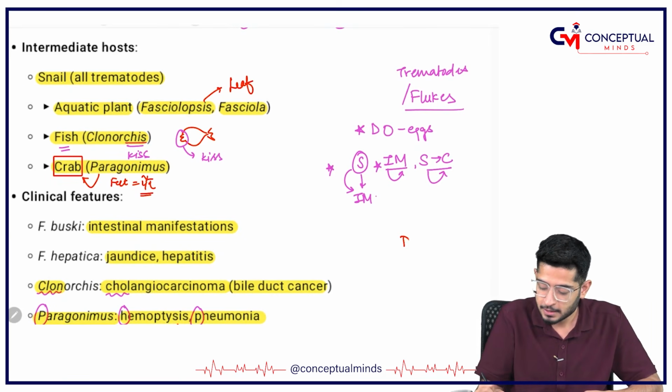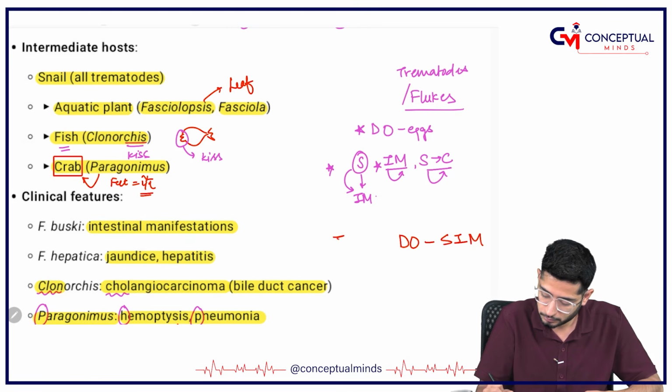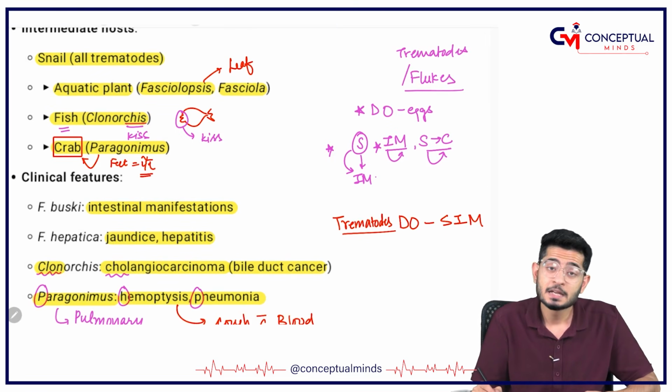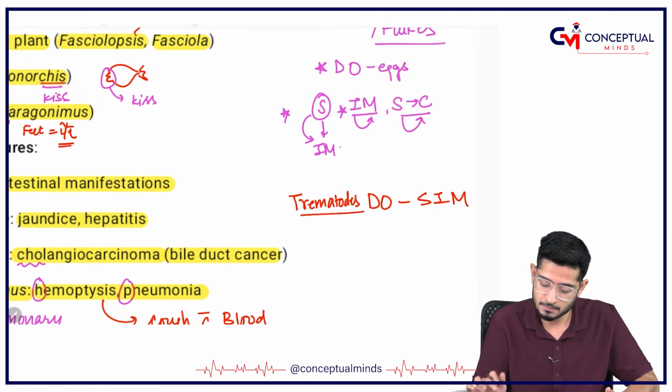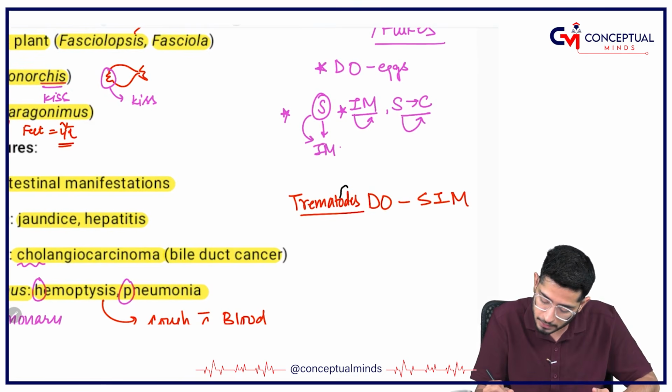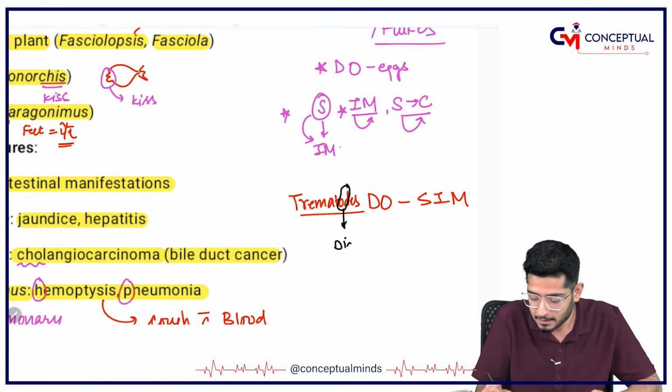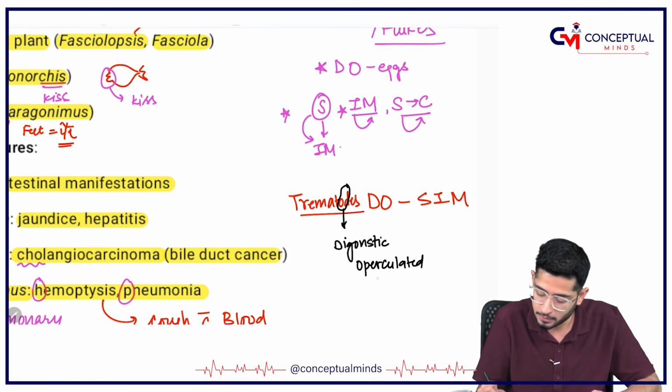So how to remember, how to register this? I have a mnemonic that says trematodes have DOIM, okay. Now what does this mean? See here, trematodes have got D and O coming together. So D and O, what does that mean? That means the diagnostic stage is going to be the operculated eggs, DO.